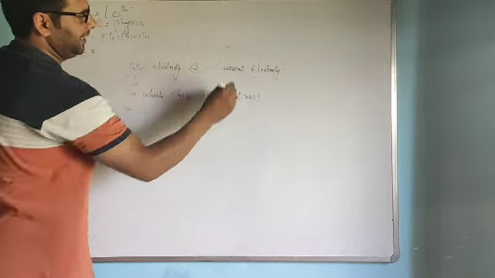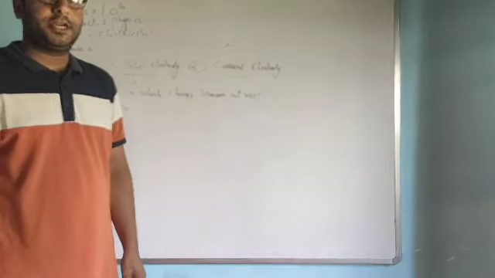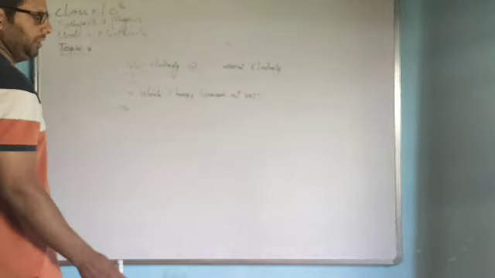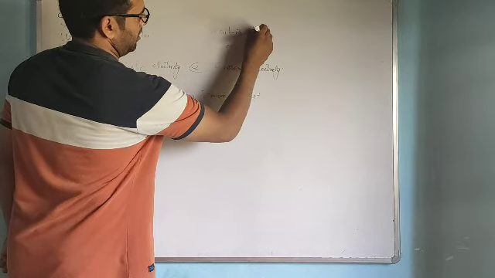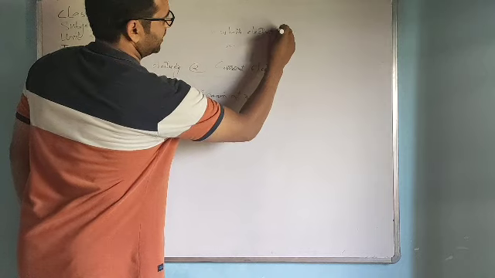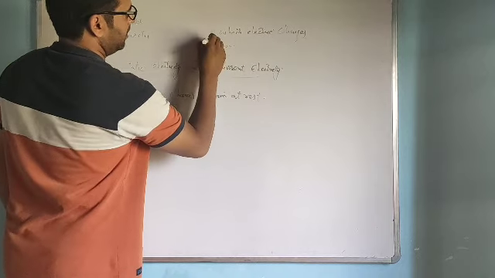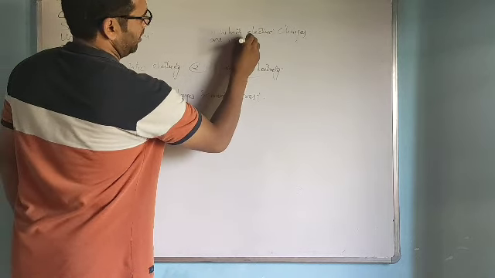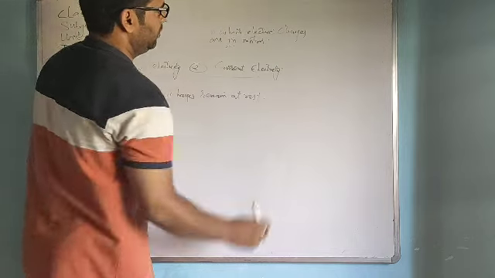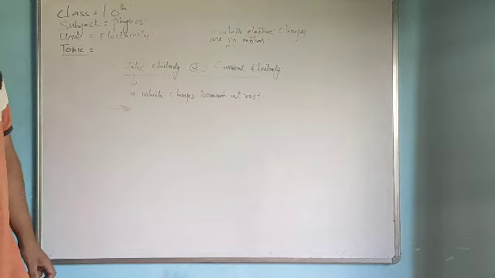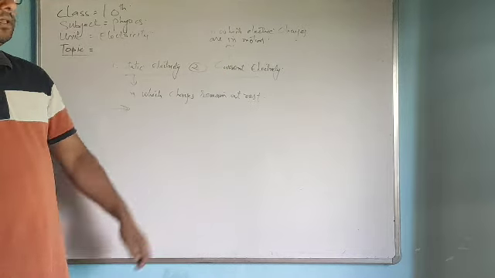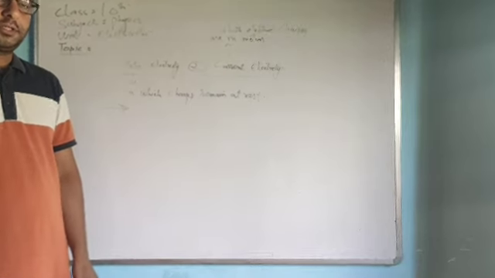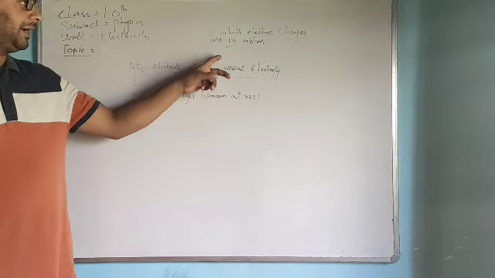Now, what is current electricity? Current electricity is that electricity in which electric charges are in motion. They do move. They can move from one side to another side. That is called current electricity. The electricity which we use in our homes is the best example of current electricity.